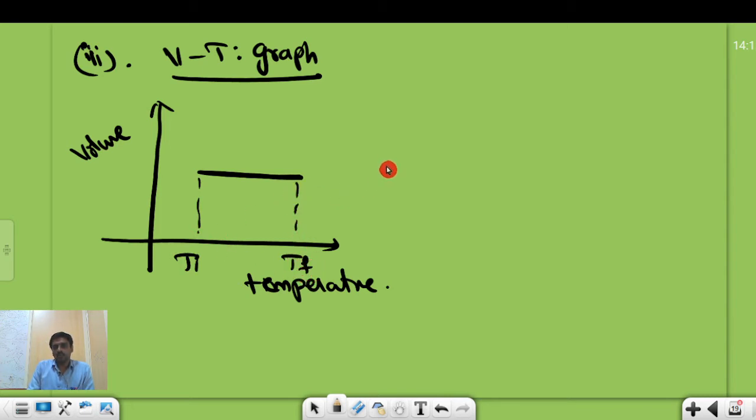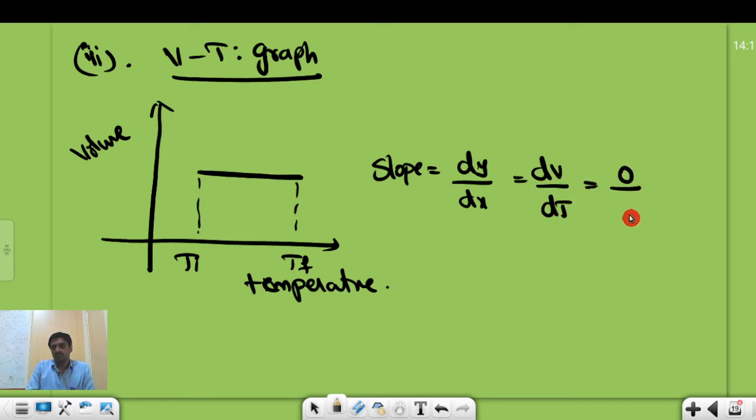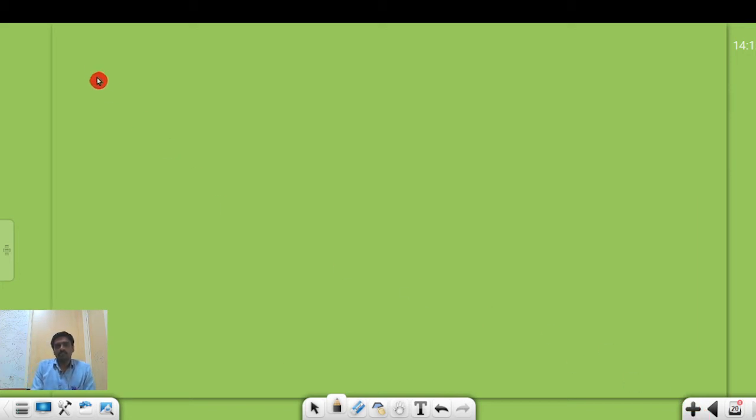Then what is the slope of this graph? The slope is equal to the variation in y value divided by the variation in x value. Here the variation in y value, dV, is equal to 0, so the total slope is equal to 0. The slope of this VT graph in the isochoric process is 0. Now let me go to the work done in the isochoric process.